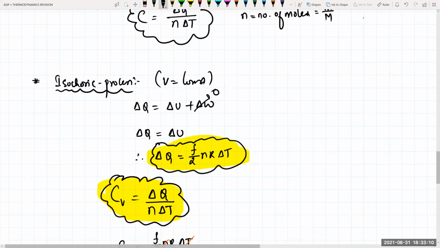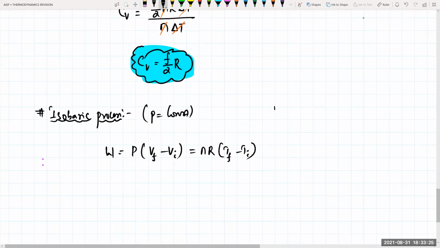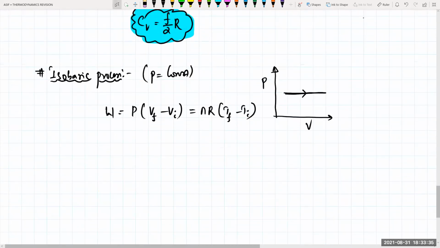So if I'm drawing the graph for the isobaric process, can you tell me what will be the graph here? If I'm drawing the P versus V graph, it will be a straight line parallel to the volume axis, because pressure remains constant in this one. Now delta U will be equal to F by 2 N into R into T final minus T initial.